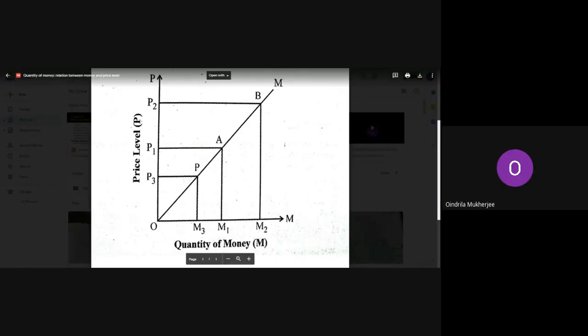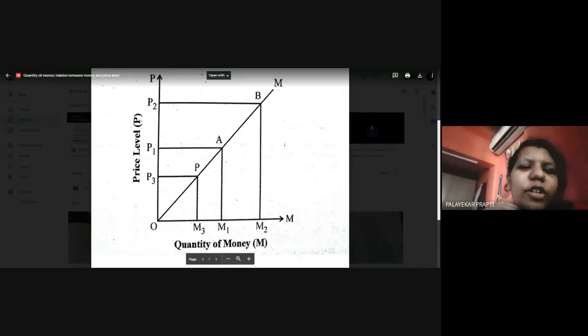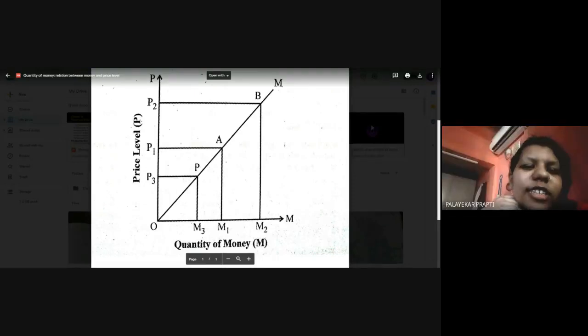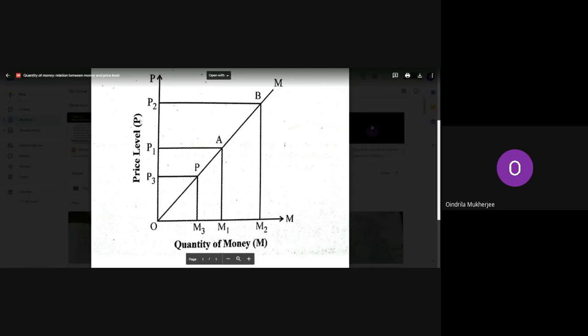Now you can see next the price level increases. So when the price level increases, how much is the price level? OP2. And what happens to the quantity? It increases to OM2. Quantity also increases. When price increases to OP2, the quantity increases to OM2, and the equilibrium point changes to point B.